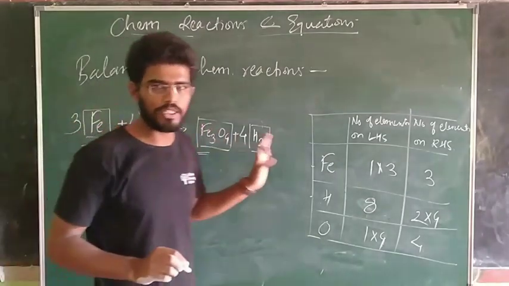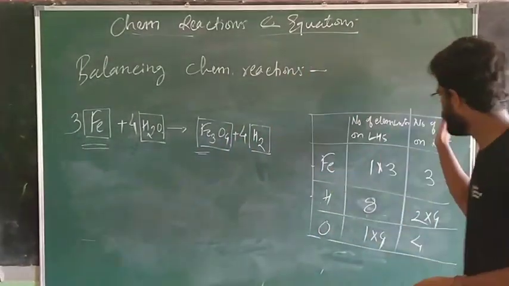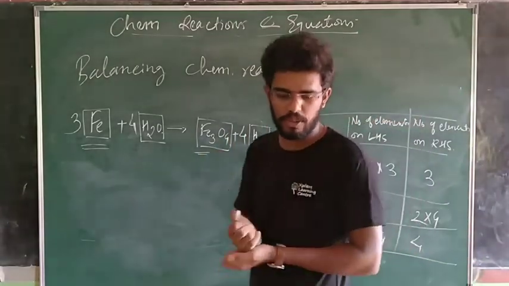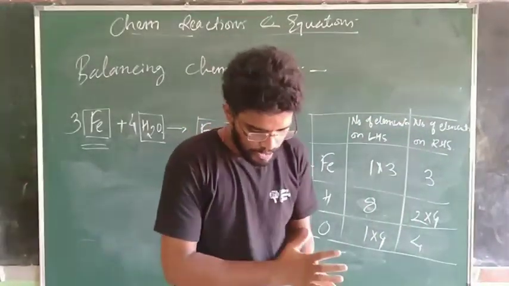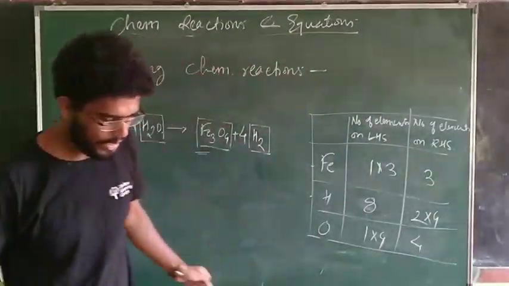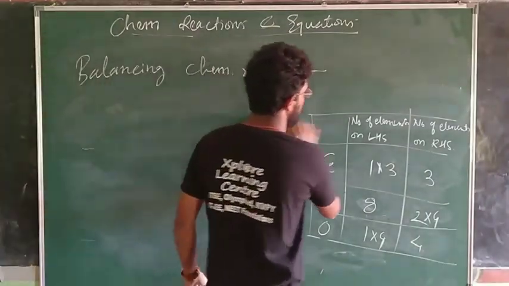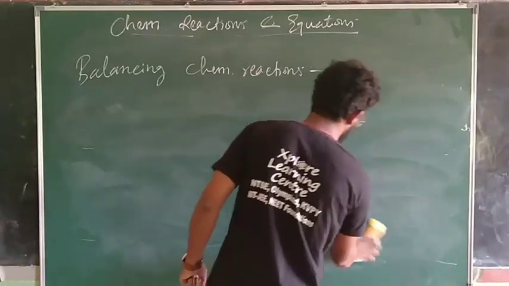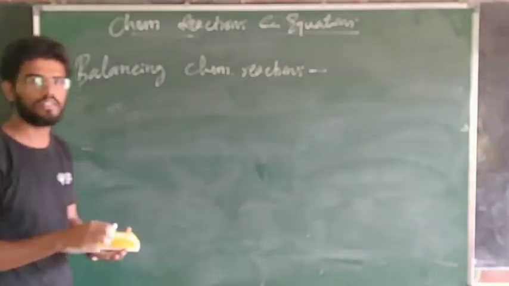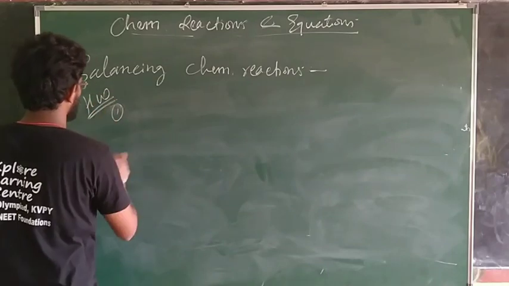Any complications? Not at all. This balancing the reaction part is very easy if you follow the correct method, the correct trend, and if you practice well. Practice is very important. We'll take one more example and then we'll wind up. Or better, I would give it to you as homework. Tomorrow we will solve that.